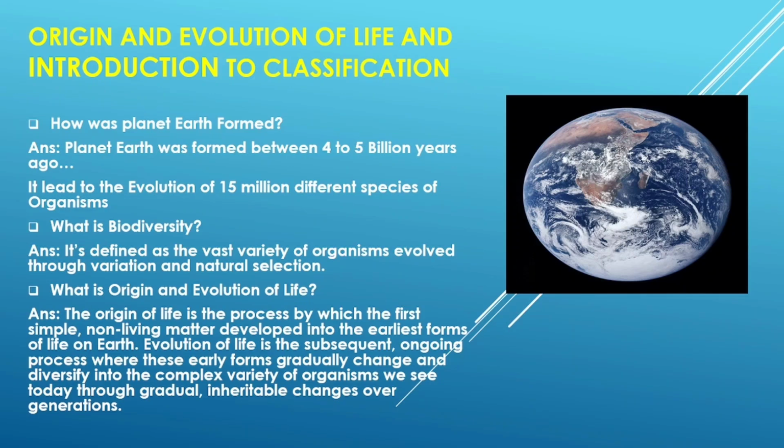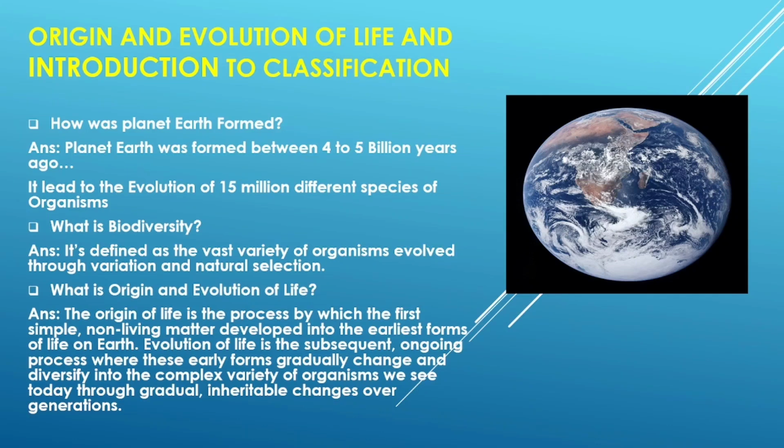First, how was planet Earth formed? Planet Earth was formed between 4 to 5 billion years ago. It led to the evolution of 15 million different species of organisms. What is biodiversity? It's defined as a vast variety of organisms evolved through variation and natural selection.